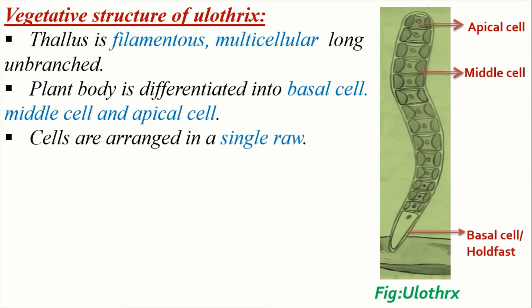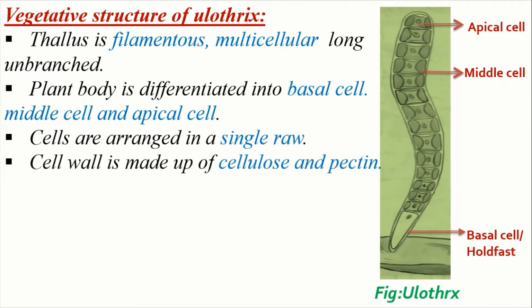Number 3. Cells are arranged in a single row. That means each filament is made up of many cells and they are arranged in a single row. The cell wall consists of two layers. The outer layer is made up of protopectin, which is insoluble in water and slippery, and the inner layer is made up of cellulose.